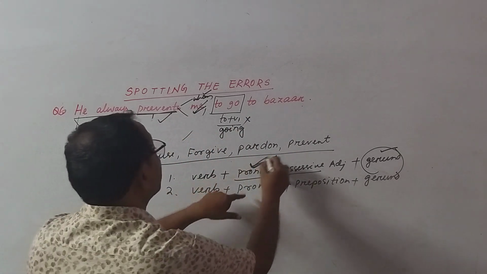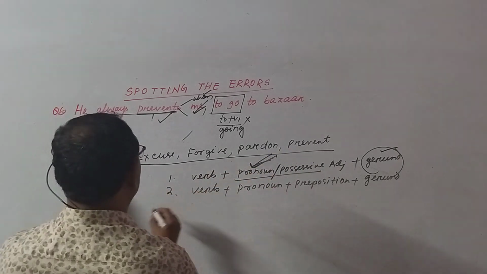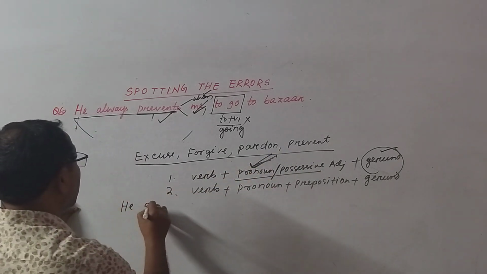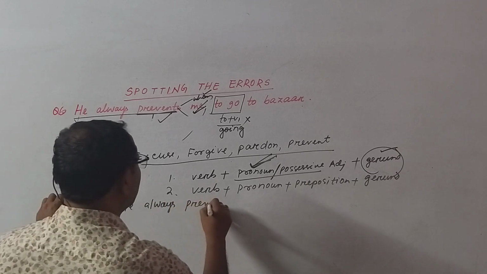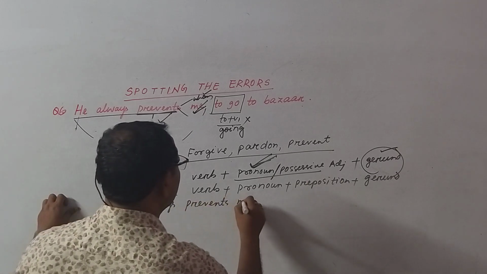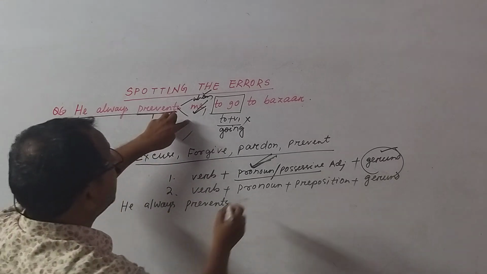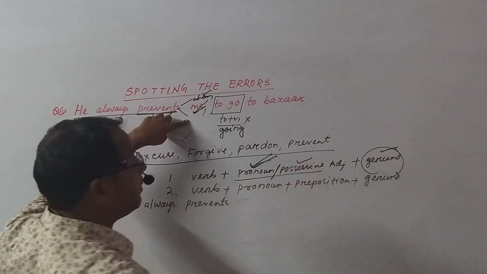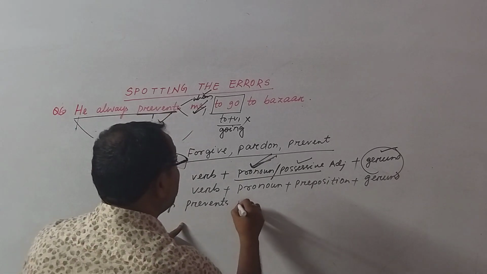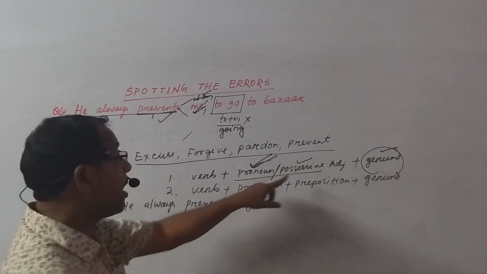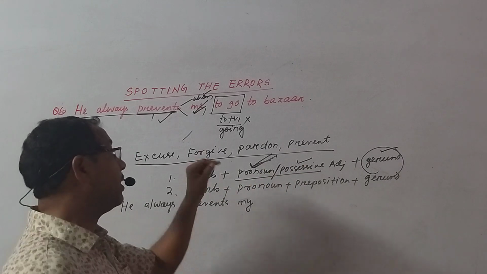Another one will be: he always prevents me. Look at the word me. But here it is possessive adjective. He always prevents my. My is the possessive adjective of me.